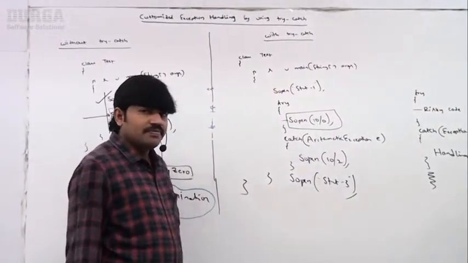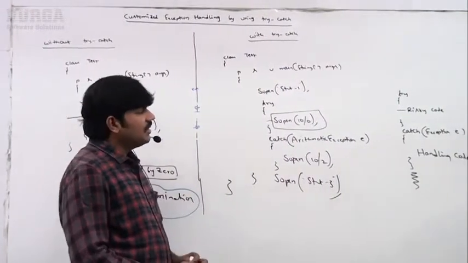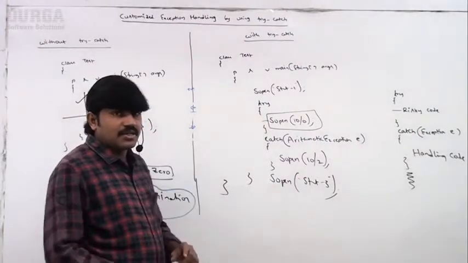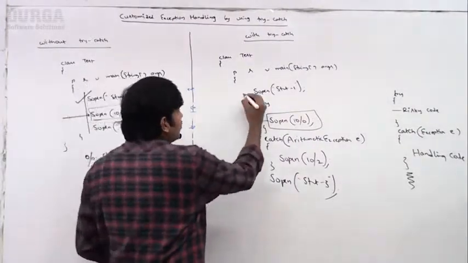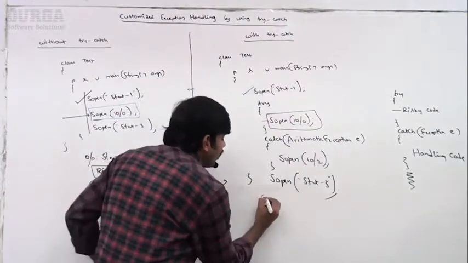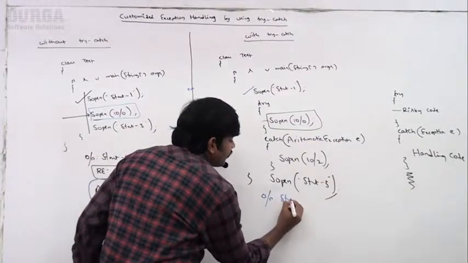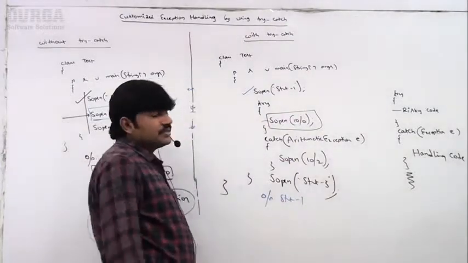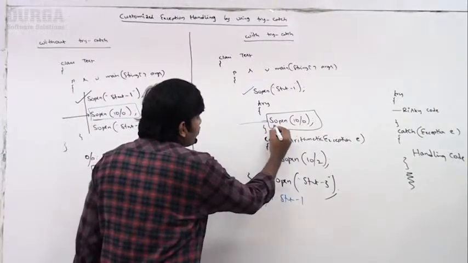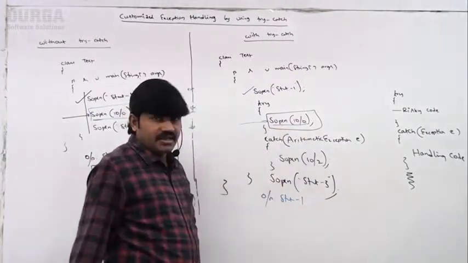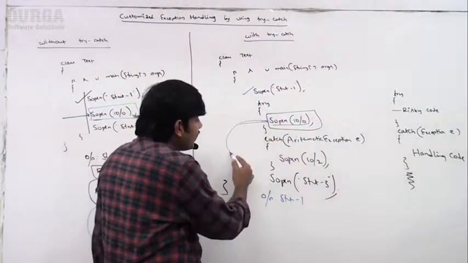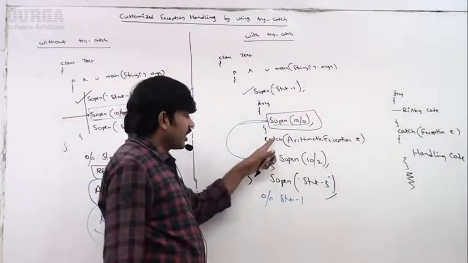Now observe the flow. Sir, is it normal termination or abnormal termination? Statement 1 is printed first. Now while executing the next line, arithmetic exception rises, and immediately the control comes to the catch block.